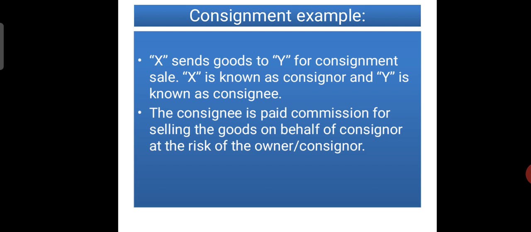Here the consignee gets the goods from the consignor and sells the goods on behalf of him, so that he gets some commission from the consignor on the consignment sales. Okay students, here what does the consignee get? Commission. The commission is calculated on what? On consignment sales. This commission can be taken from the consignor.